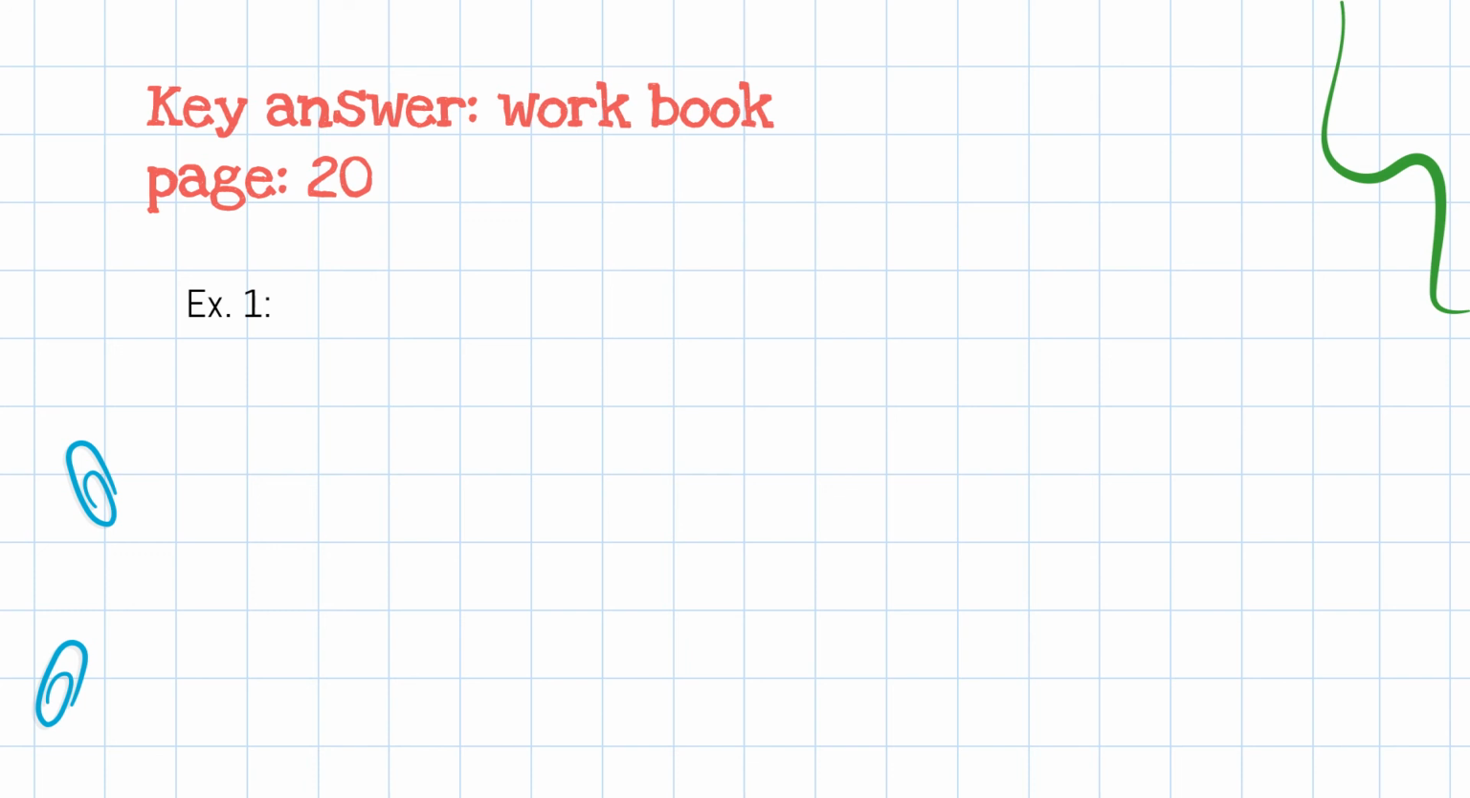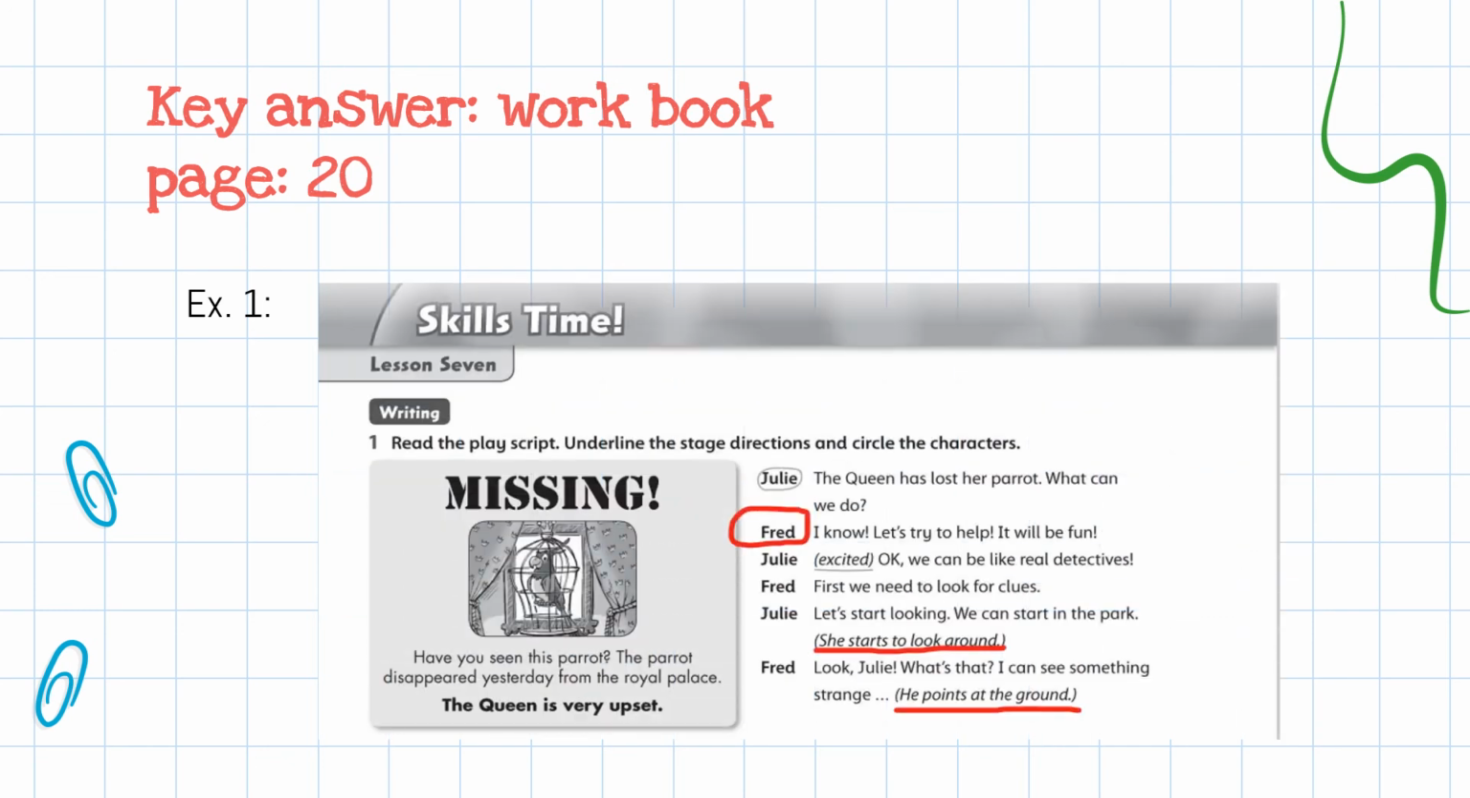Now, you have to underline the stage directions, which are between the brackets, and you have to put a circle around the characters. So here are the answers: the characters that we have, Julie and Fred, and here are the stage directions.